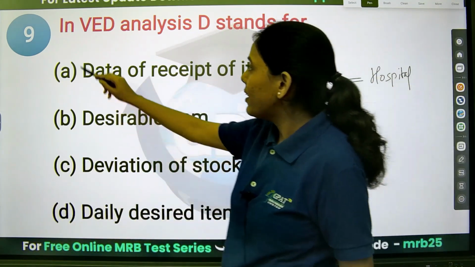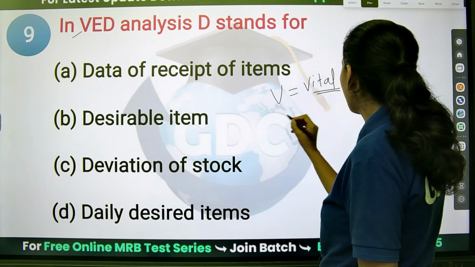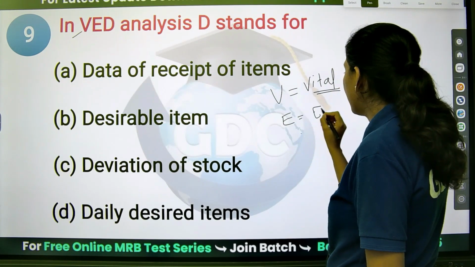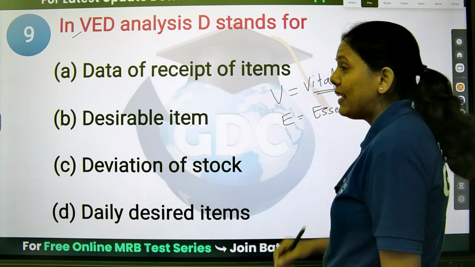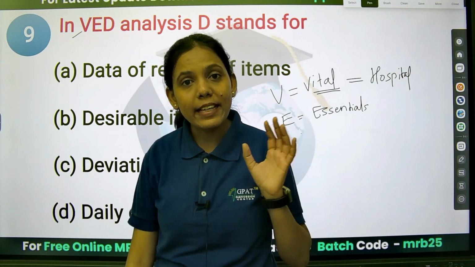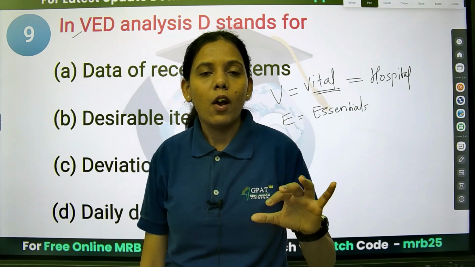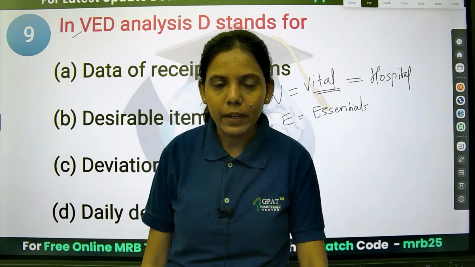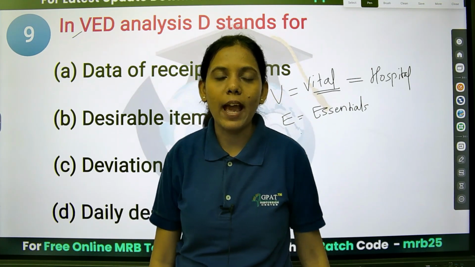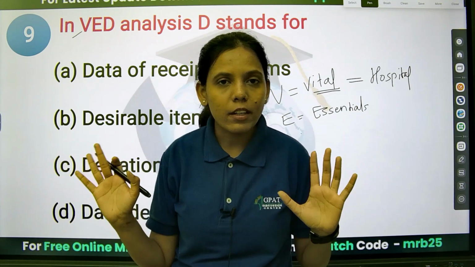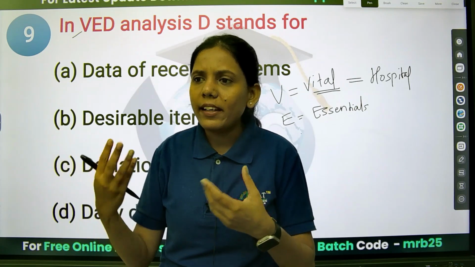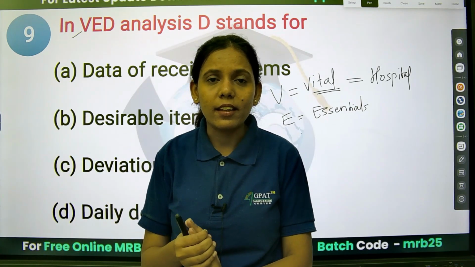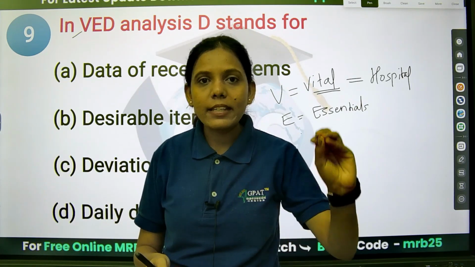Then comes E. E is essentials. Essentials means it is necessary, and the work can happen, but the quality of the work will be hampered. For example, we require certain essentials in our day-to-day life, right? You can survive on them.